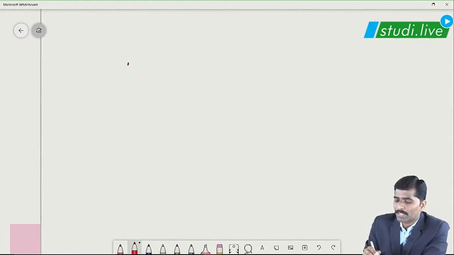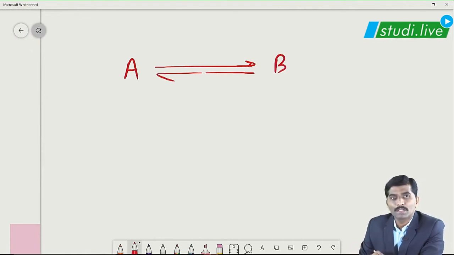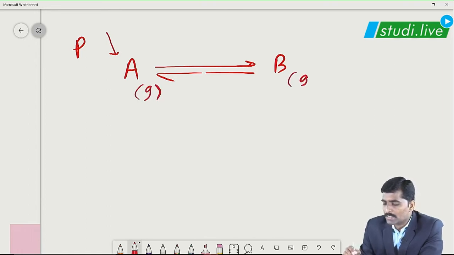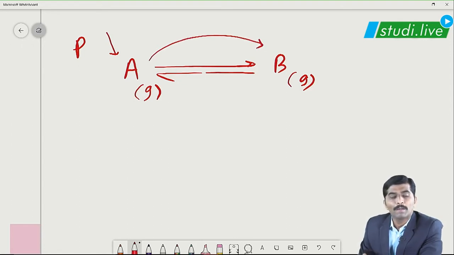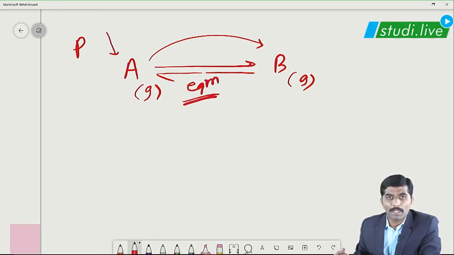Suppose we have a reversible reaction, A giving B. Suppose I increased the pressure on A. Suppose A and B are both in the gaseous state, so what will happen by increasing the pressure of A? Obviously the volume of the system will decrease and the forward reaction is favored, correct? But according to Le Chatelier's principle, if it is a reversible reaction, equilibrium must be attained by the system in a particular span of time.